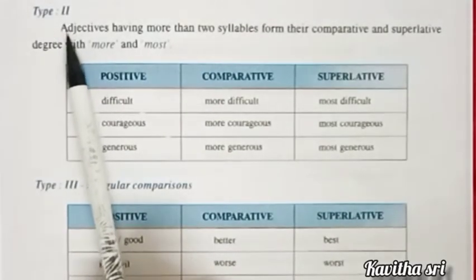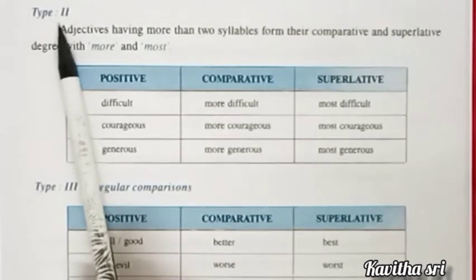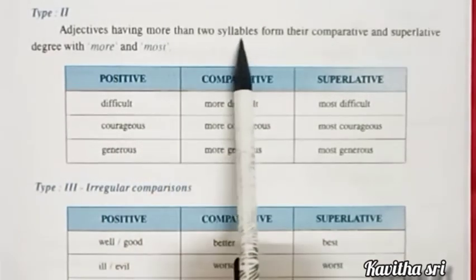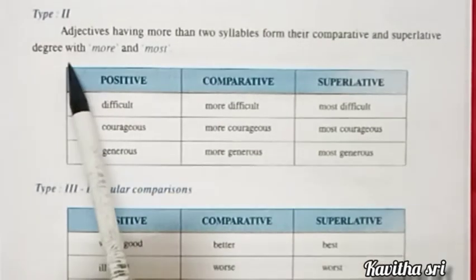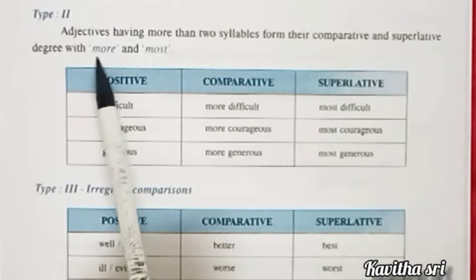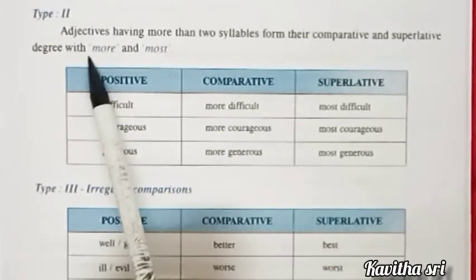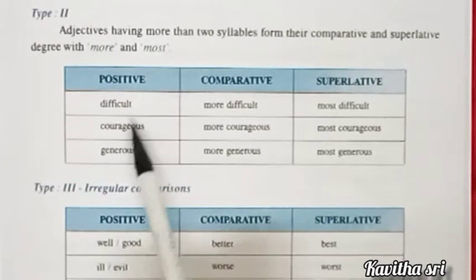Next, we shall see type 2. In the first type, we saw that we are adding ER and EST to the adjectives, isn't it? Here, adjectives having more than 2 syllables form their comparative and superlative degree with more and most. A word that has 2 or more syllables, we have to use more or most before the adjective. Now look at the example. Difficult.